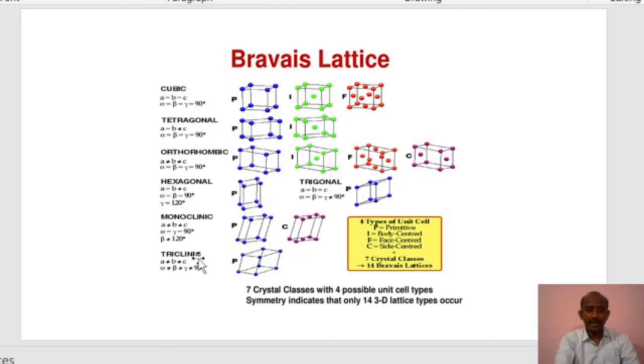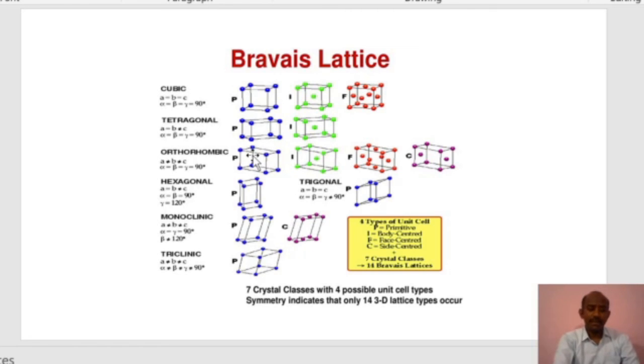In triclinic, here A is not equal to B is not equal to C. Similarly, the alpha is not equal to beta is not equal to gamma. So all these are not equal to 90 degree. It is more than that. So that's why it is called as a triclinic.